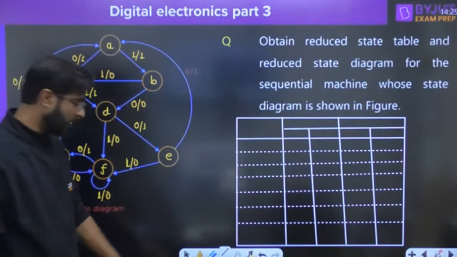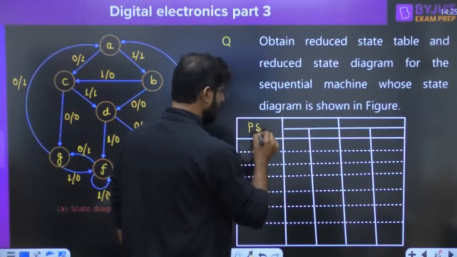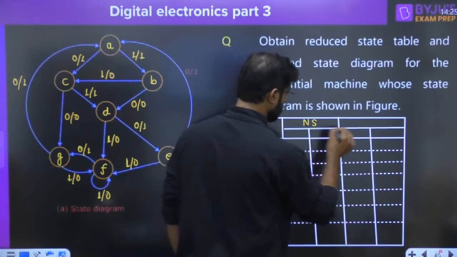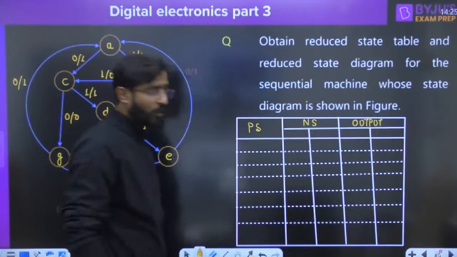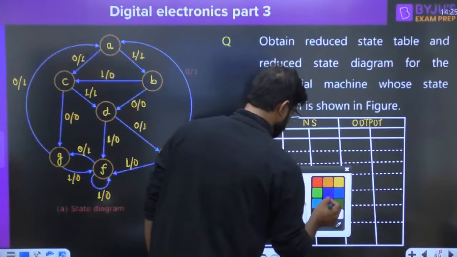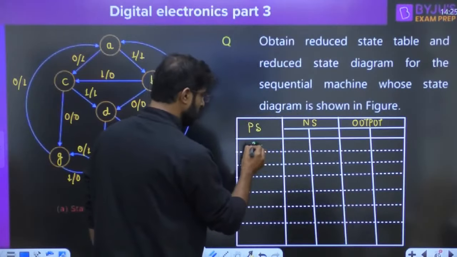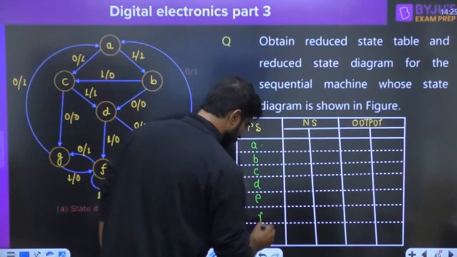Okay, how we are going to do it? Everyone try to understand. I'm writing this is called present state, this one is called next state, and this is called output. How we are going to do it? Present state is A, B, C, D, E, F, G.